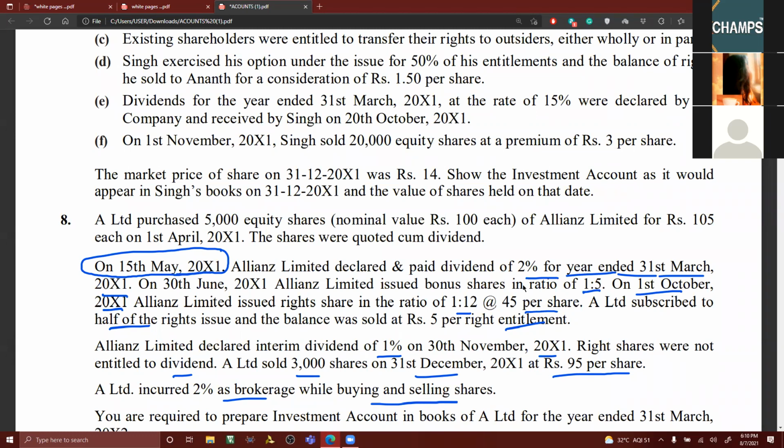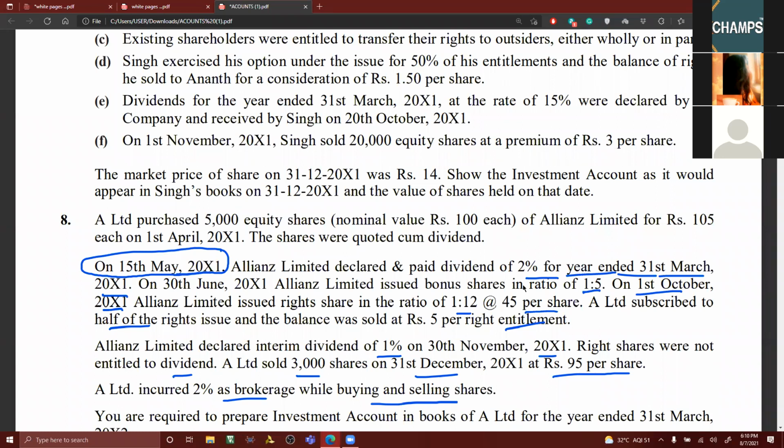Now can you tell me whether the dividend to be received is a revenue item or a capital item?